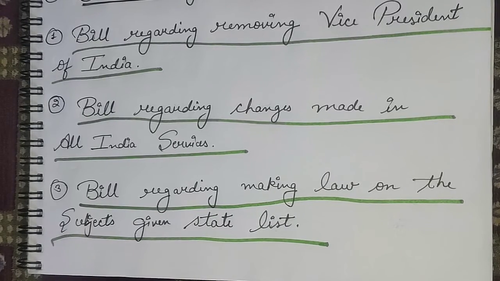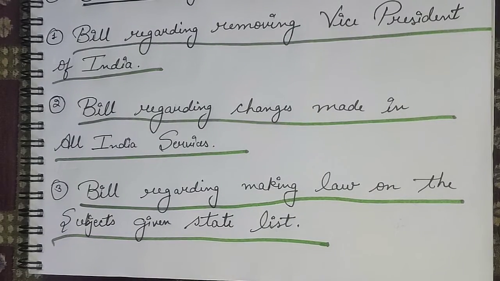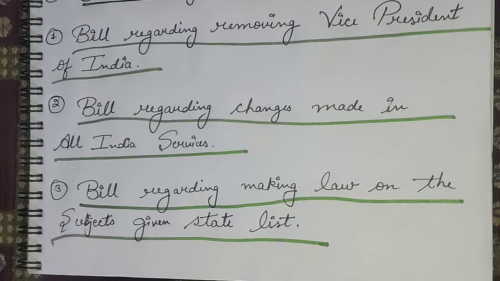The process is, first of all, the government of India will have to initiate the bill in this regard. The bill will be initiated in the Rajya Sabha first. Thereafter, it will be passed by a two-third majority of the House, and thereafter it will be sent to the Lok Sabha. The same process will be followed in the Lok Sabha as well, and thereafter the bill will be sent to the President of India. After his assent, as per the Constitution of India, the central government can make any law regarding the subjects given under the state list.